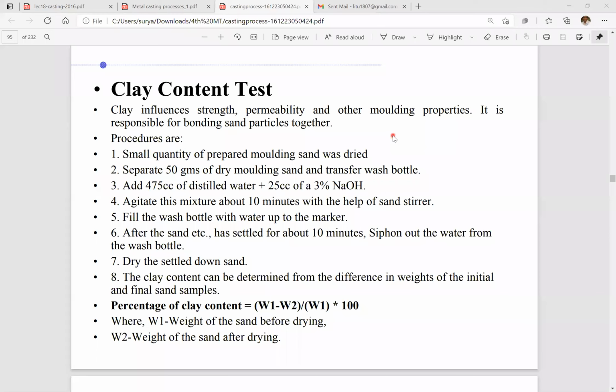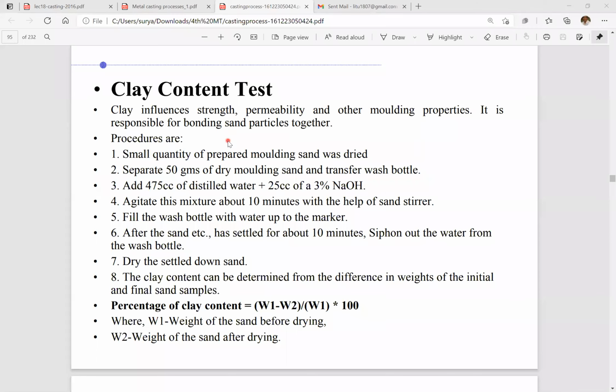So clay content can be measured. As you know, clay influences strength, permeability, and other molding properties also. It is responsible for bonding sand particles together. As you know, clay is used as a binder. It increases the strength, permeability, and other molding properties also.